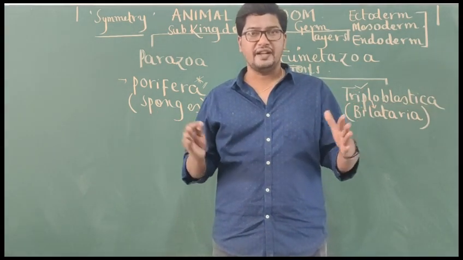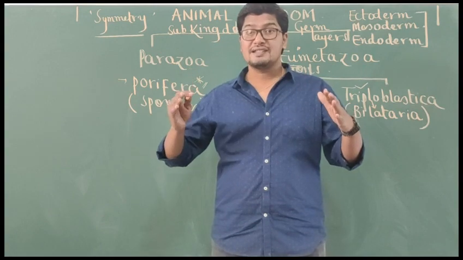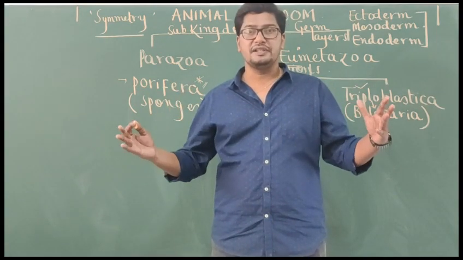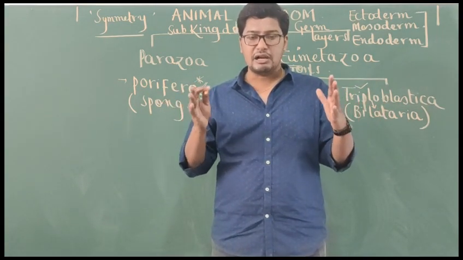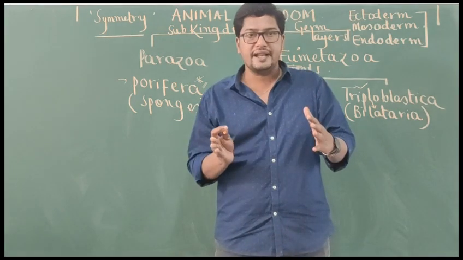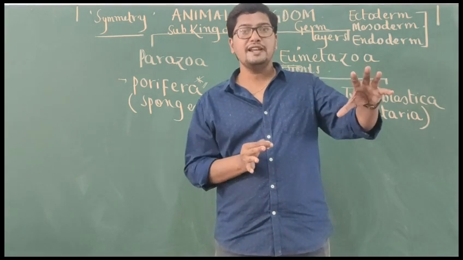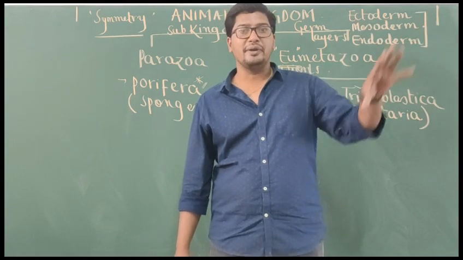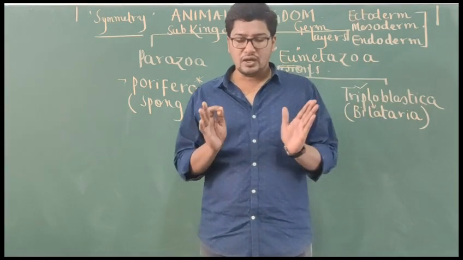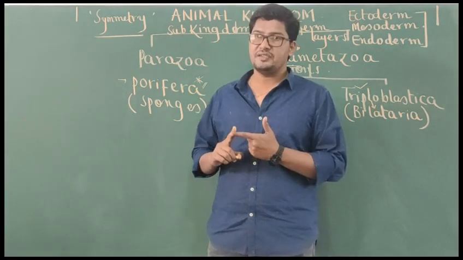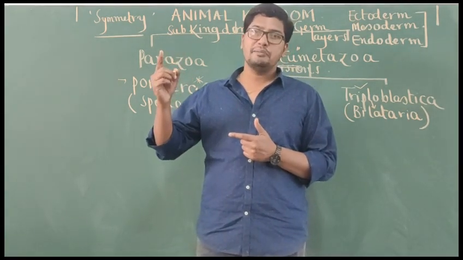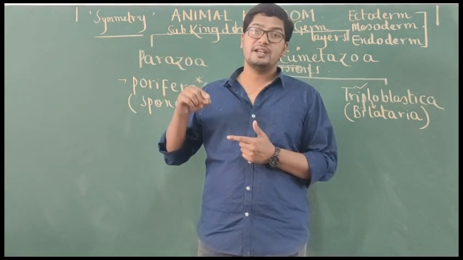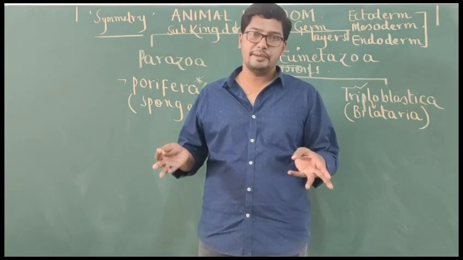So in the body of an animal, body parts are not randomly arranged. Body parts are arranged according to a particular design. Because of that design, what happens? The animal feels comfortable in its habitat. So what is the simplest definition for symmetry? Arrangement of the body parts according to a geometrical design is called symmetry.